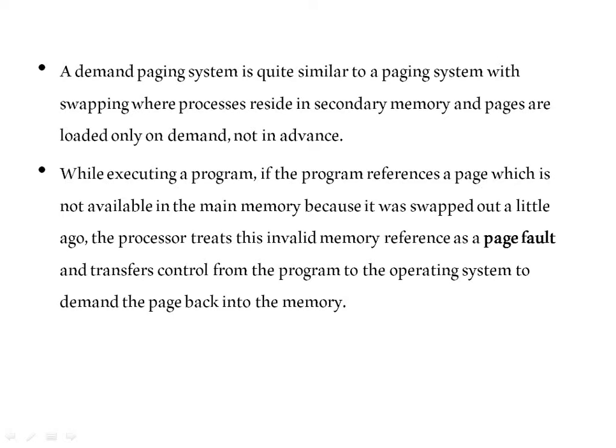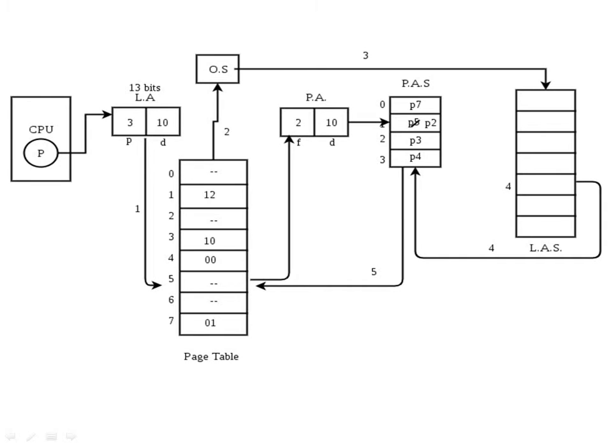A process is created but there is no page for it in the main memory at that time. When a process is dispatched initially, the program counter will have been loaded with the address of the first instruction from where the execution should commence. This address belongs to a page which is not present in the memory at that time. A page fault is generated. The operating system will now bring that page into the memory. It is called demand paging, which is shown in this figure.